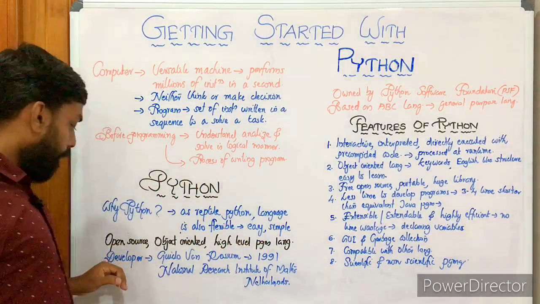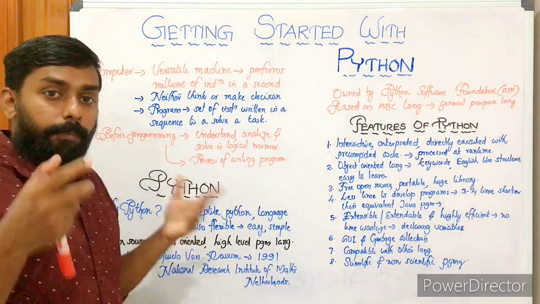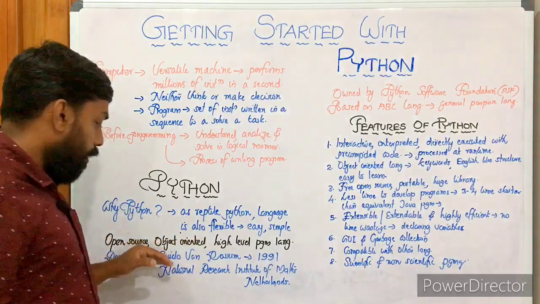Then, development. Who is the father of Python? It is Guido van Rossum.